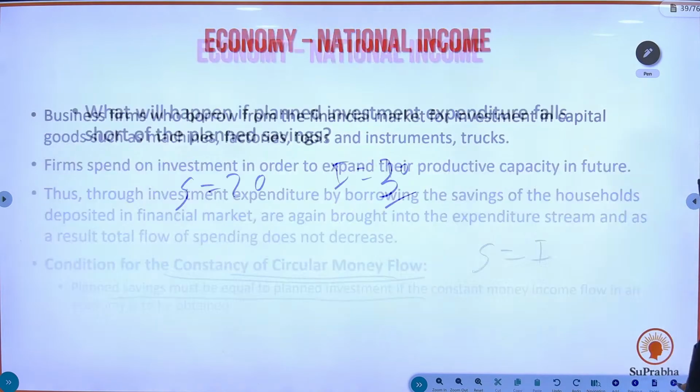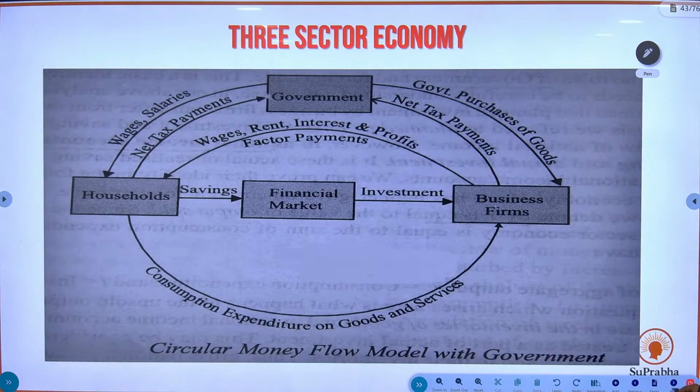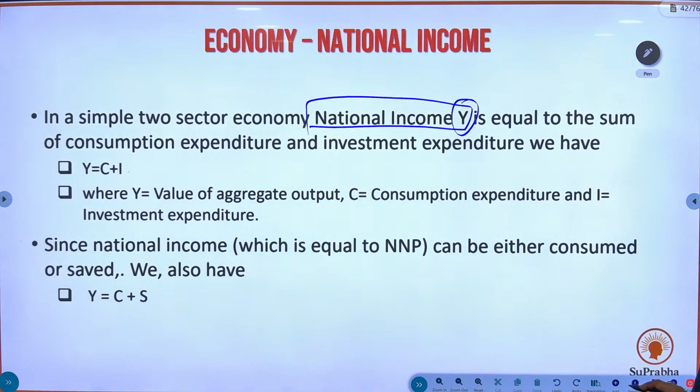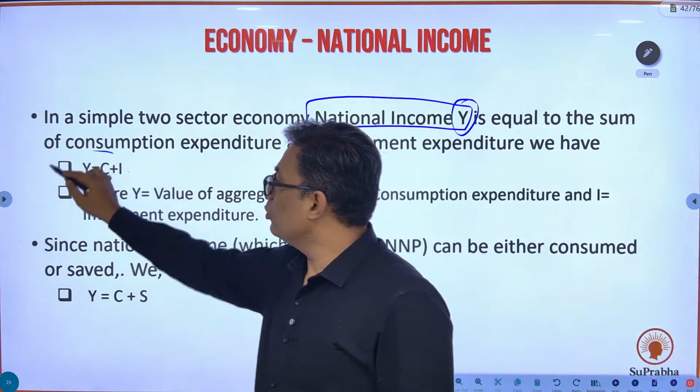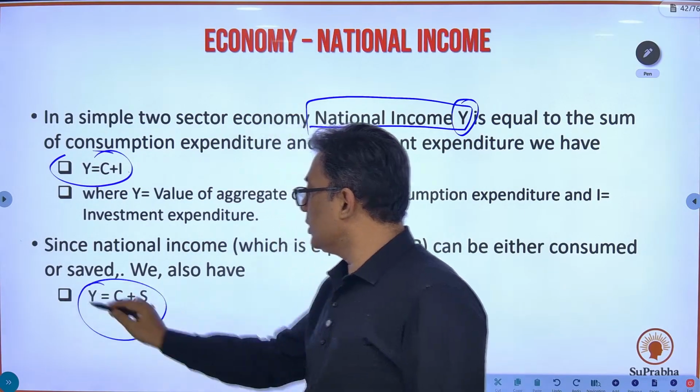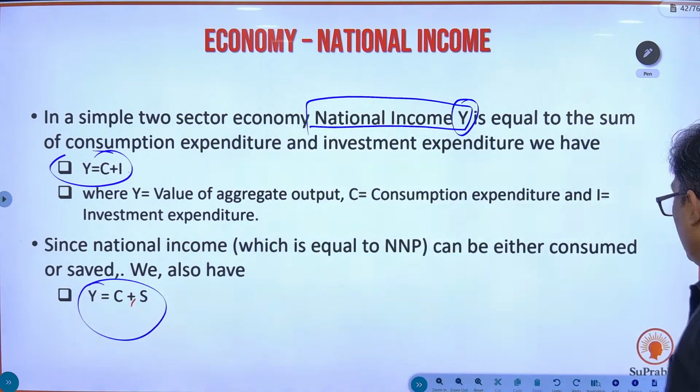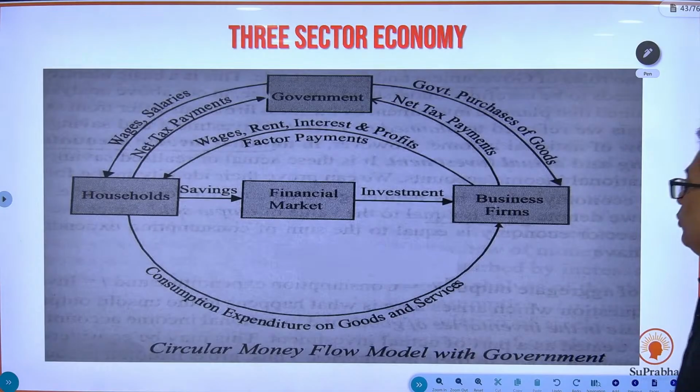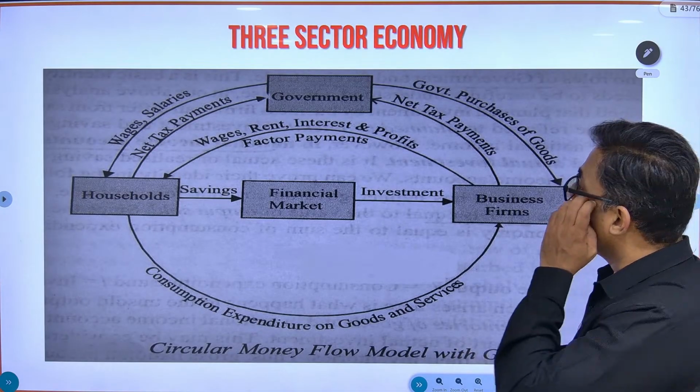Okay, let's move ahead. So this is the equation, either Y is equal to C plus I or Y is equal to C plus S. Now this was about the two-sector economy. Now let's move to a three-sector economy.